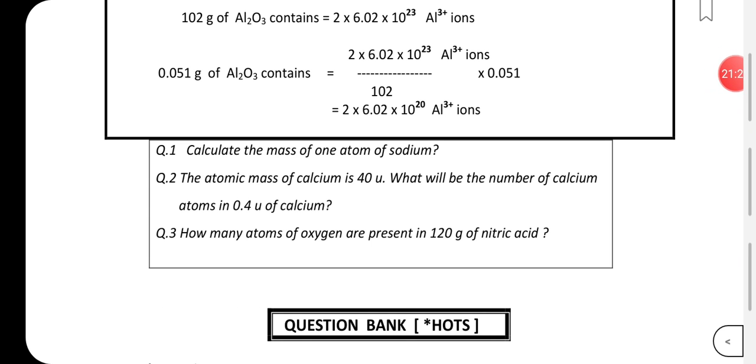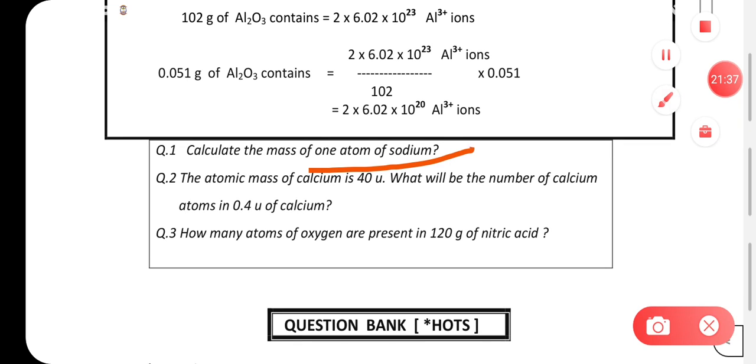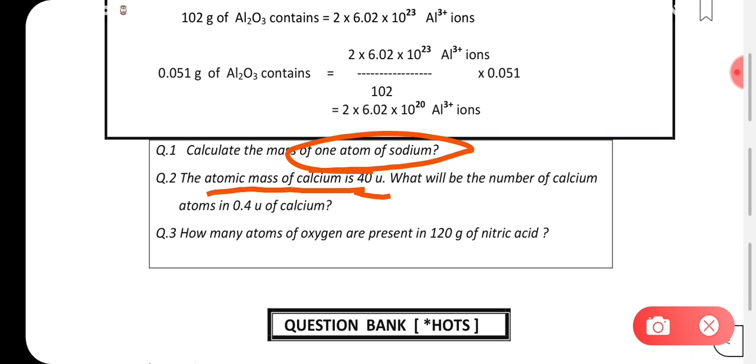So here are some questions which you can try to do. Calculate the mass of one atom of sodium. So the mass of one atom of sodium will be what? It will be the same as the atomic mass of sodium, that is 23. The atomic mass of calcium is given, that is 40 U. Atomic mass unit is 40 U.